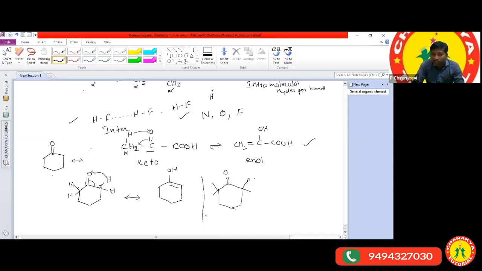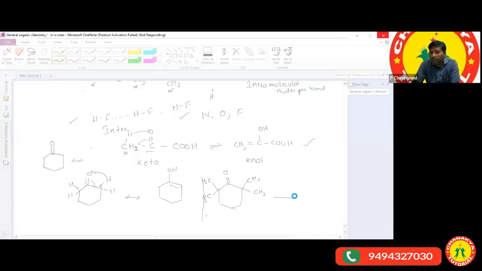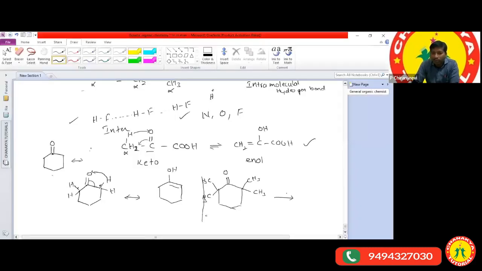Here also one methyl group is there. Here also one methyl group is there, and here also one methyl group is there. There is no alpha hydrogen. If there is no alpha hydrogen, it does not exhibit tautomerism. Okay, can I give one more example to you? I'll give one more example to you, ma'am.